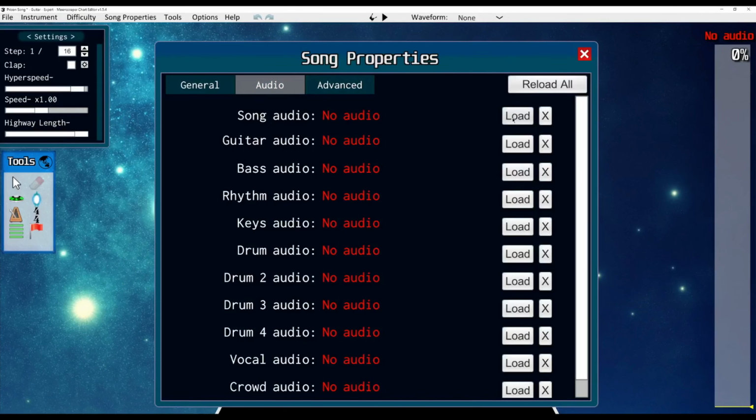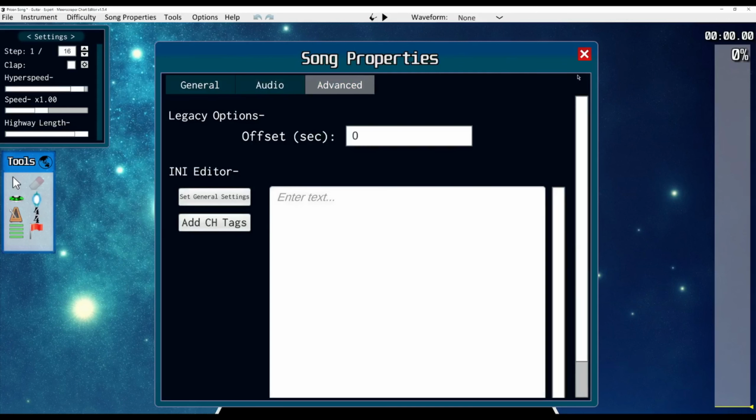All you have to do here is click load, navigate to your song.ogg file, click open, and there it is. If you had the stems, this is where you'd load all of those in. We're obviously not going to worry about that. And we can close this for now. We don't have to worry about this advanced tab yet.